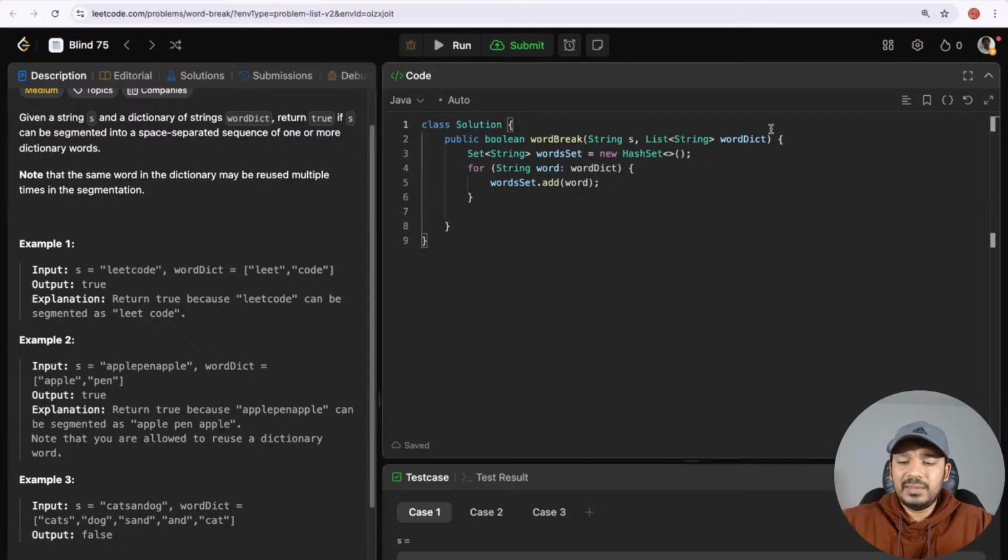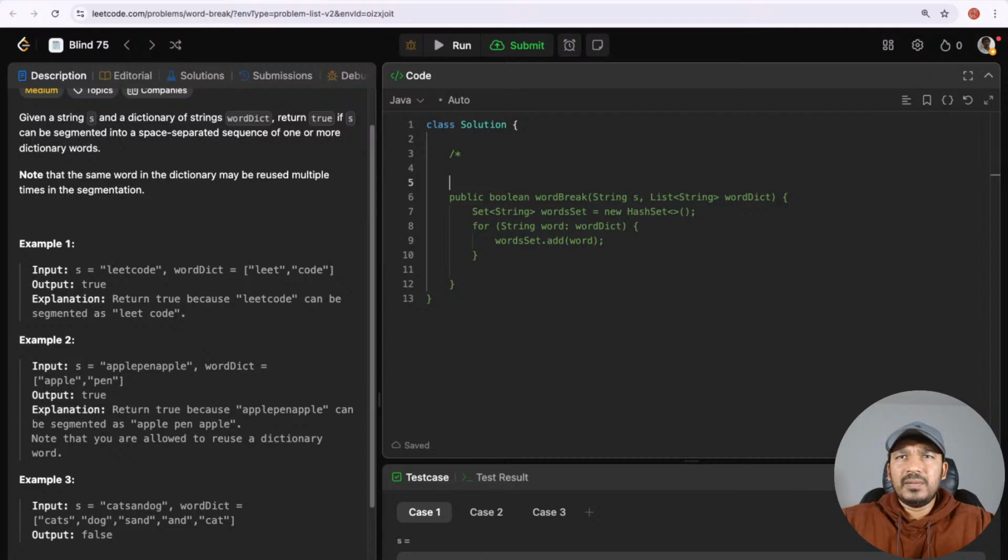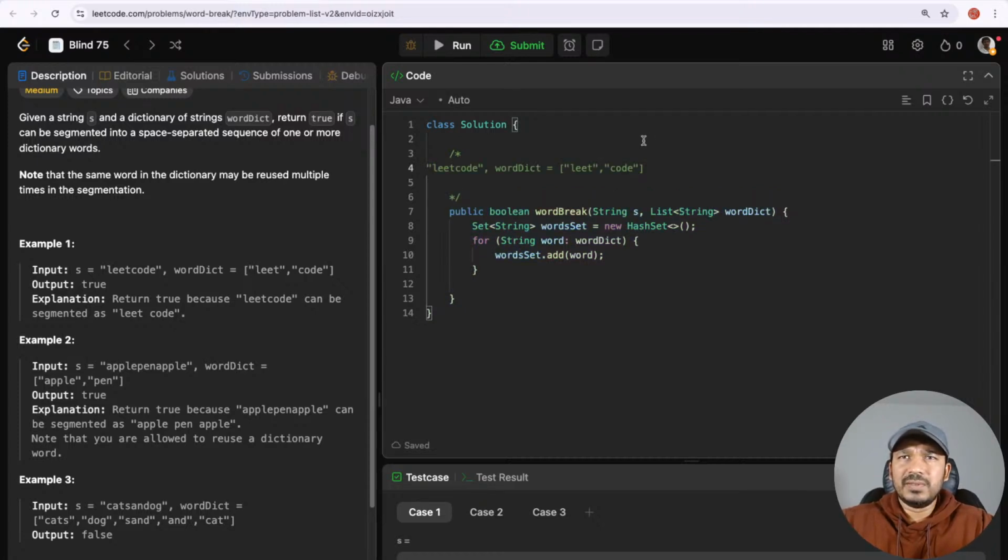So basically, what if the scenario was like, LeetCode was the word that we want to find, and the dictionary contains LeetCode as well as a single word, and leet and code as well.